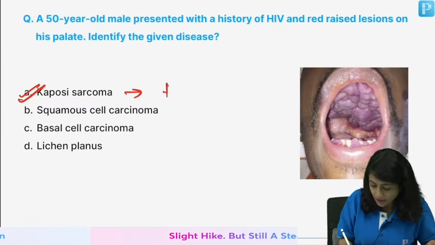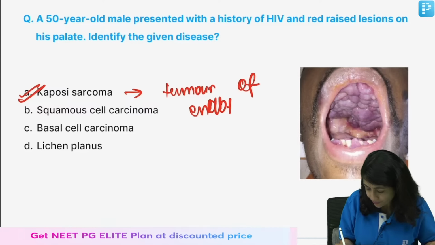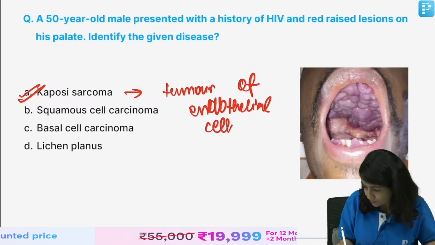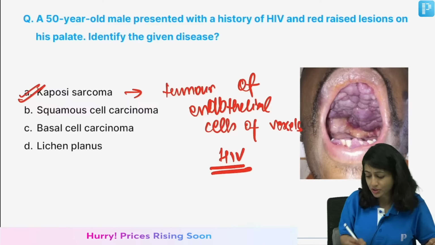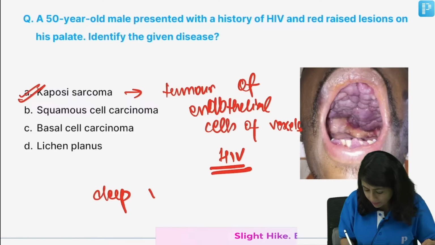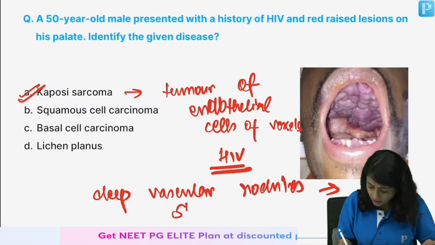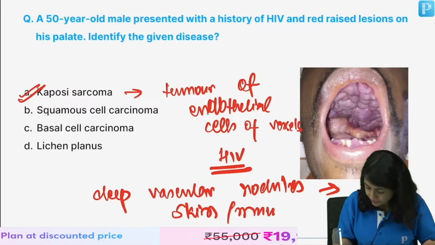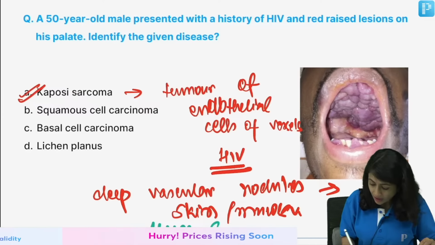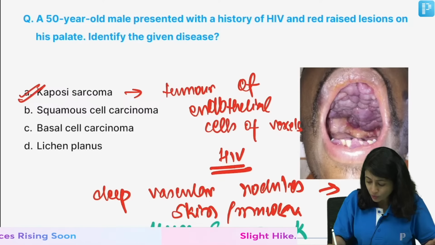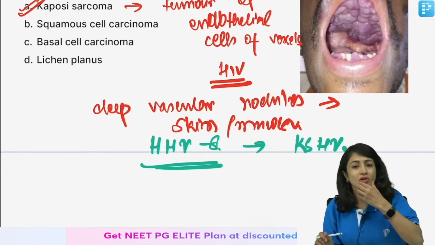So, Kaposi sarcoma is a tumor of endothelial cells of the vessels and is a very common tumor that you see in HIV patients, and it typically presents with deep vascular nodules which can be there on skin or mucosa. You are all right, the causative organism here is HHV8, and this has also been called Kaposi Sarcoma herpes virus because it causes Kaposi Sarcoma.